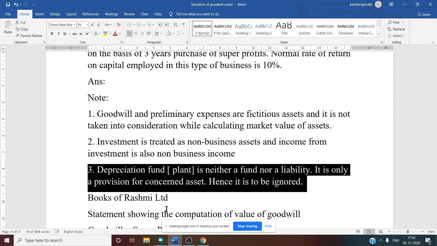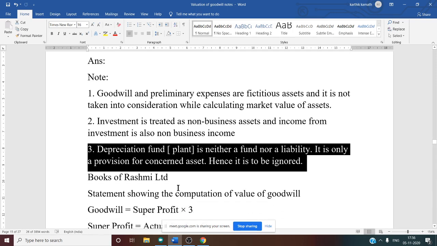Just in case any wear and tear happens in the concerned plant, then this fund is utilized. So it is one particular fund kept aside. So it is a provision for the concerned asset, hence it is to be ignored. That means while calculating the net asset method under total liability, you should not consider this depreciation fund information. Yes. So after knowing all this, we can easily calculate this problem.